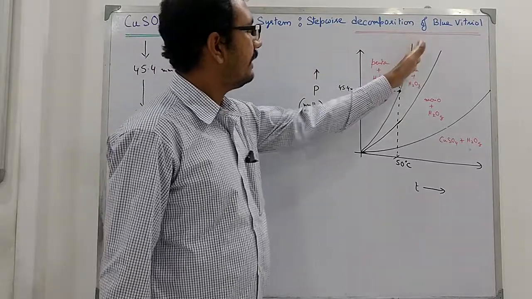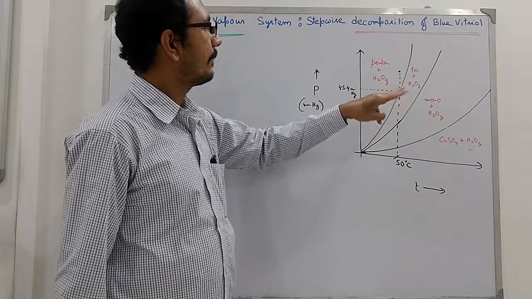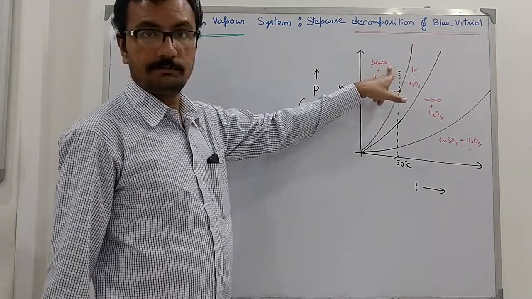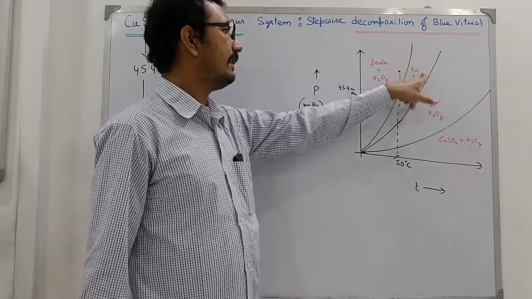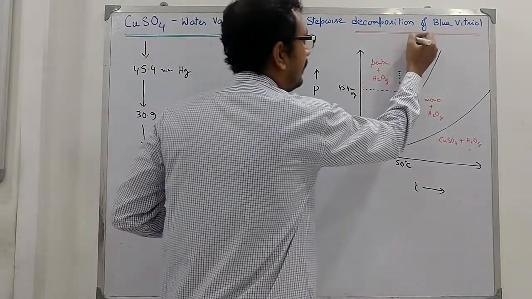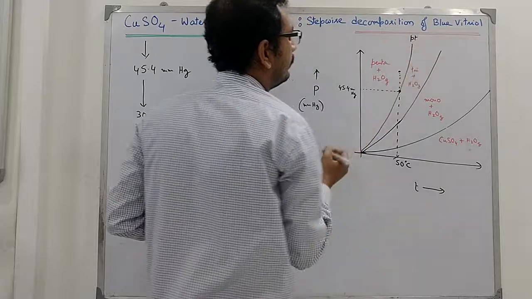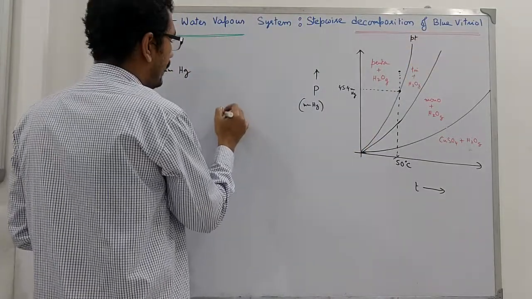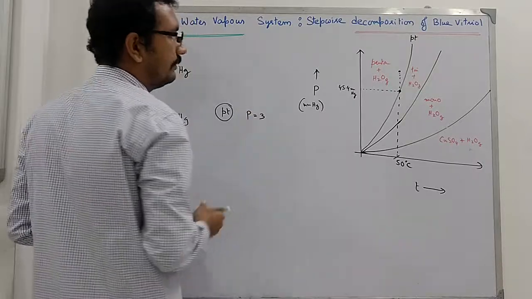So this line indicates that there are three phases: the pentahydrate solid phase, the trihydrate solid phase, and the water vapor. So at PT we have phase equal to 3.